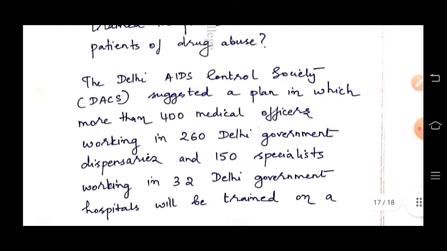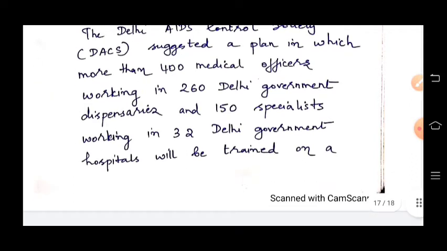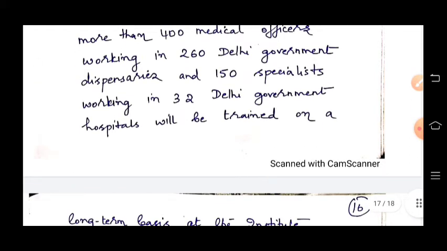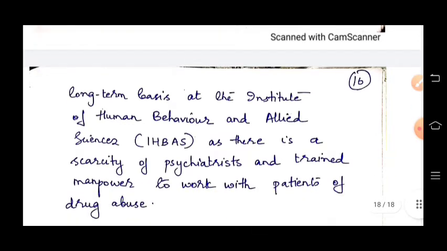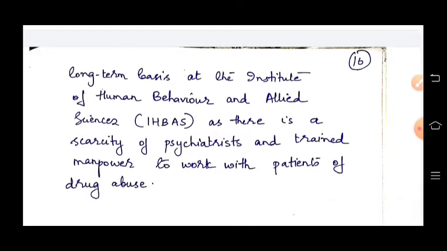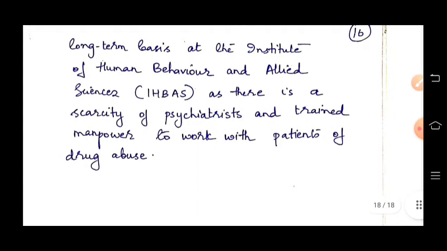The Delhi AIDS Control Society suggested a plan in which more than 400 medical officers working in 260 Delhi government dispensaries and 150 specialists working in 32 Delhi government hospitals will be trained on a long-term basis at the Institute of Human Behavior and Allied Sciences, as there is a scarcity of psychiatrists and trained manpower to work with patients of drug abuse.